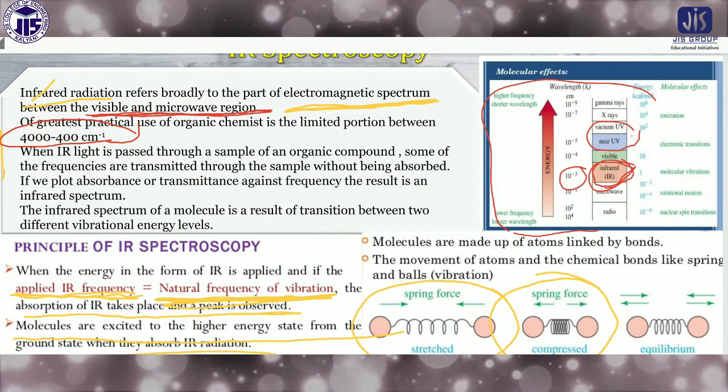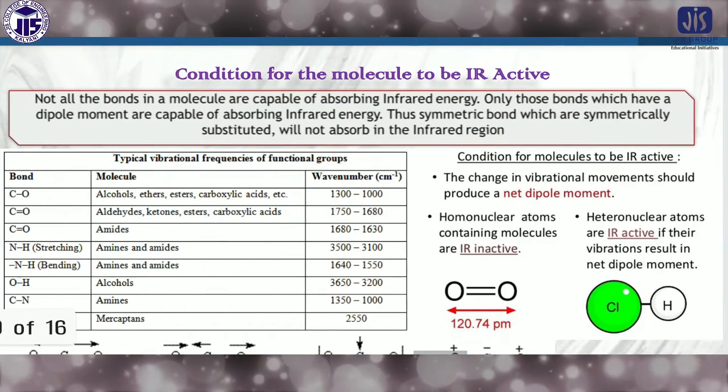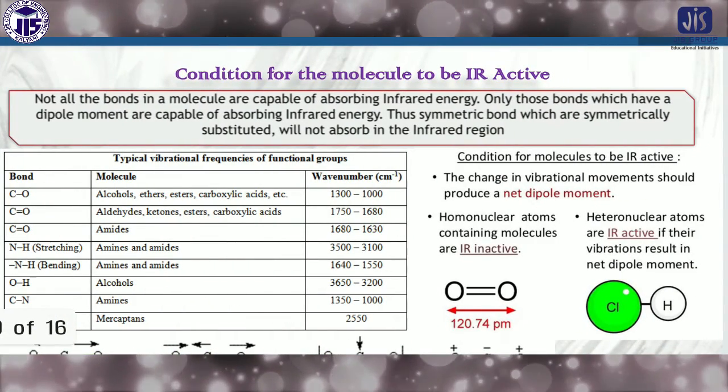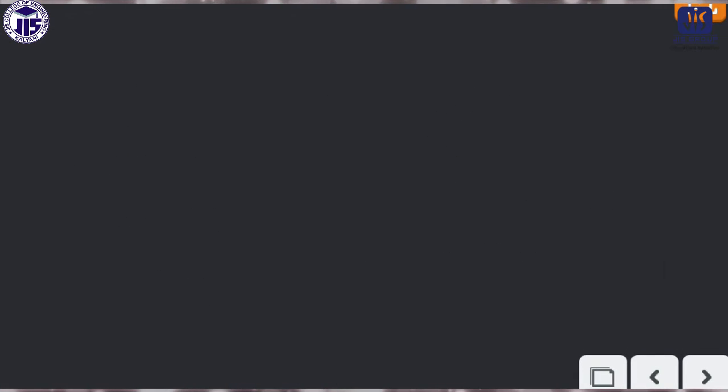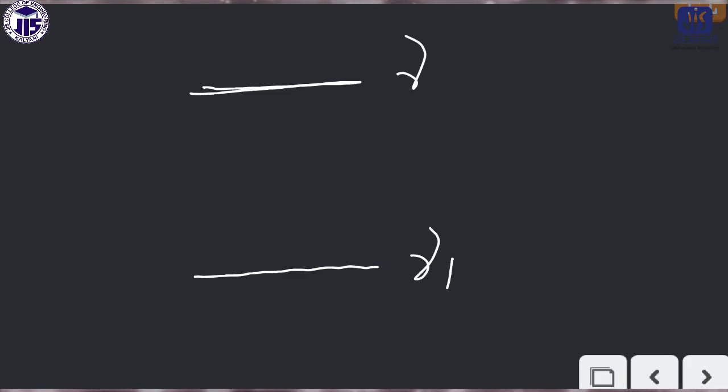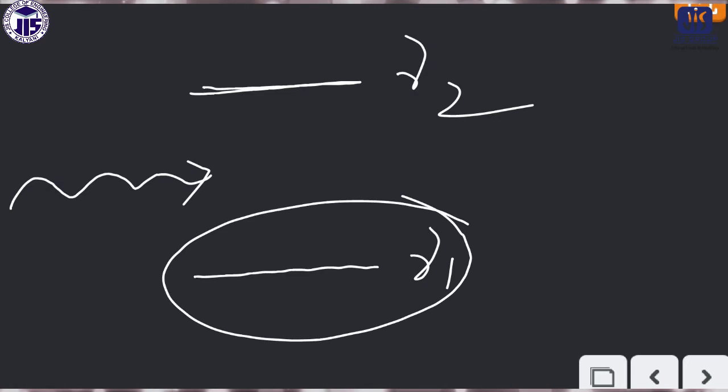Now come to the point of how the infrared spectrum actually works. Suppose there are two vibrational levels, U1 and U2. If the energy from IR light is coming, the energy will be absorbed by the sample or the bond and it will move to the higher vibrational level.